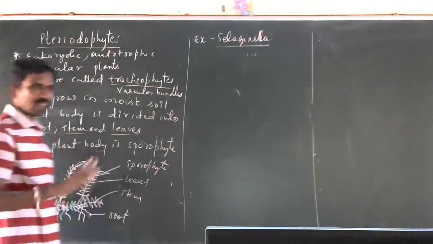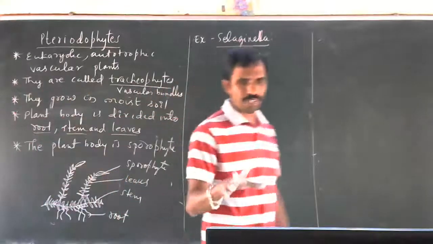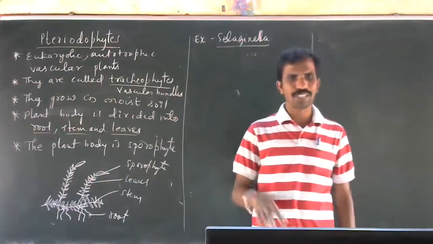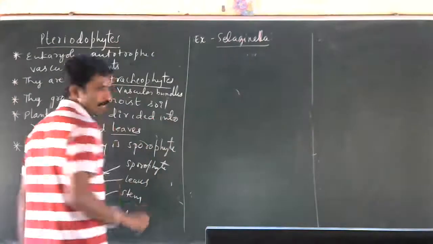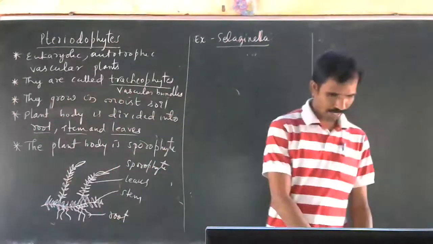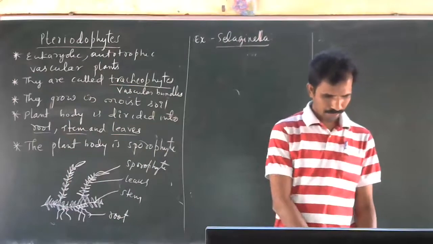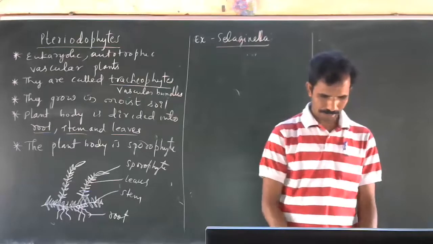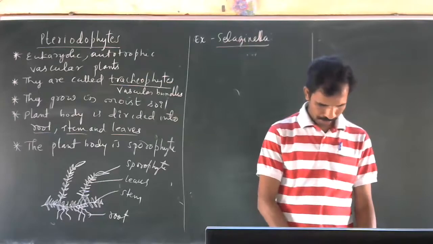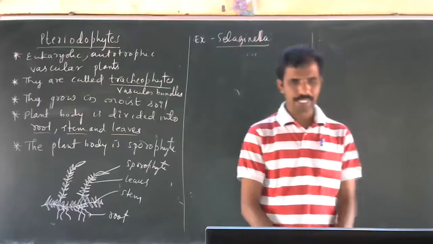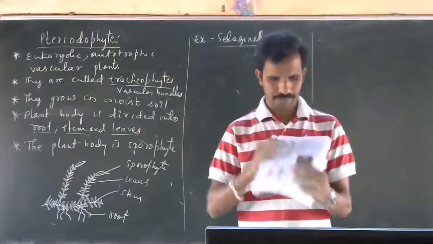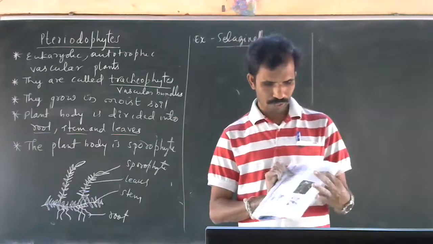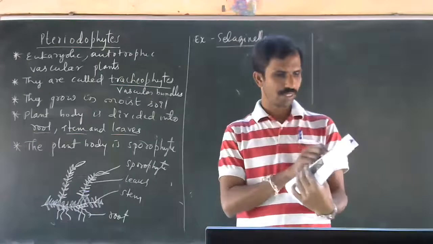There are also large trees, means large plants that look like shrubs. A large group of plants are also there. Selaginella is given in your textbook. They have given some pictures over here, page number 87. You can see the pictures given in this.